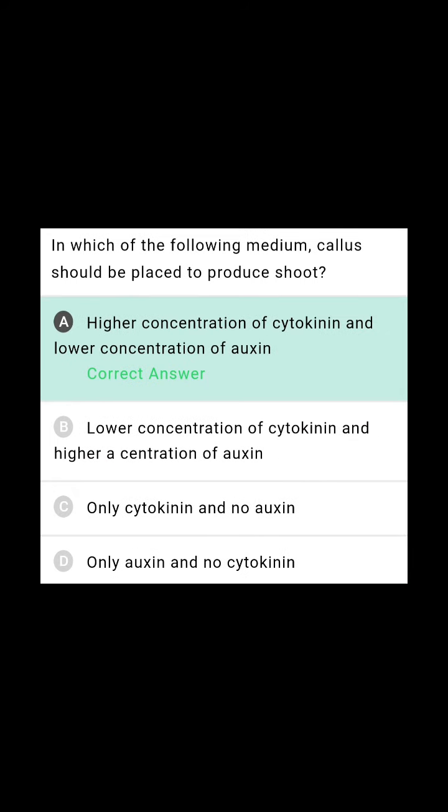In which of the following media should callus be placed to produce shoots? Actually, to initiate shoot formation, the callus should be placed in a medium that contains a higher concentration of cytokinin and a lower concentration of auxin. If you want to produce roots, we have to place the callus in a higher concentration of auxin and a lower concentration of cytokinin. Callus, you know very well. What is that? Undifferentiated mass of cells.